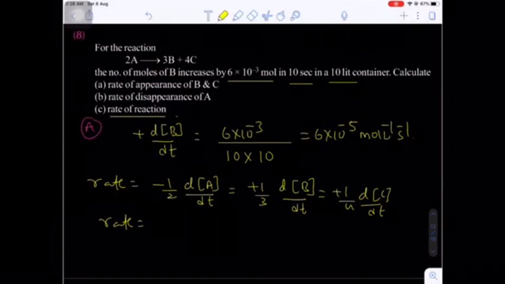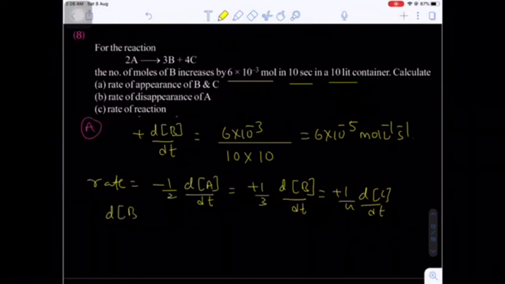Third question will be rate of reaction. So before going to that, what I am doing here, dB by dt, I want to find the dB by dt rate of appearance. dB by dt is already 6 into 10 raised to minus 5. Okay, now next one is dC by dt.